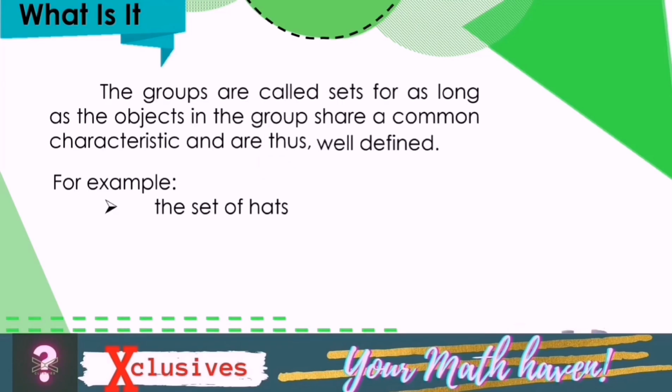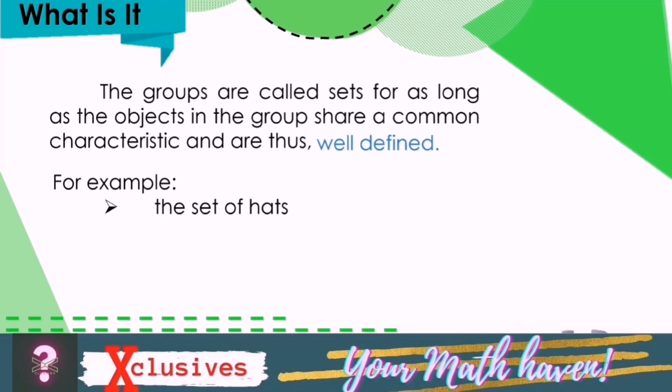The groups are called sets for as long as the objects in the group share a common characteristic and are thus well defined. For example, you may identify 3 of the objects that belong to the set of head covering or simply hats. Say for example, ladies' hats, baseball cap, and helicopter clown hat.